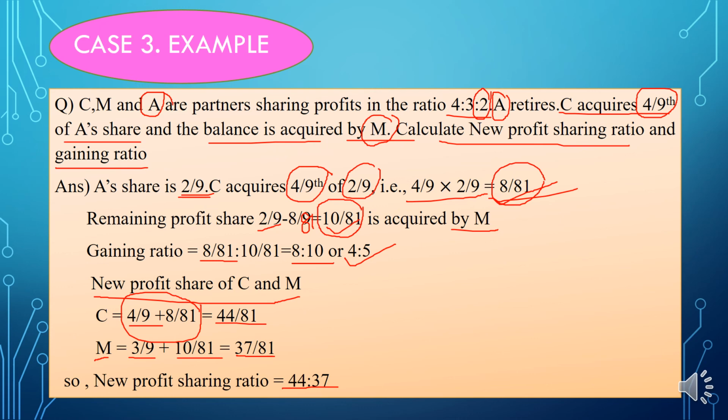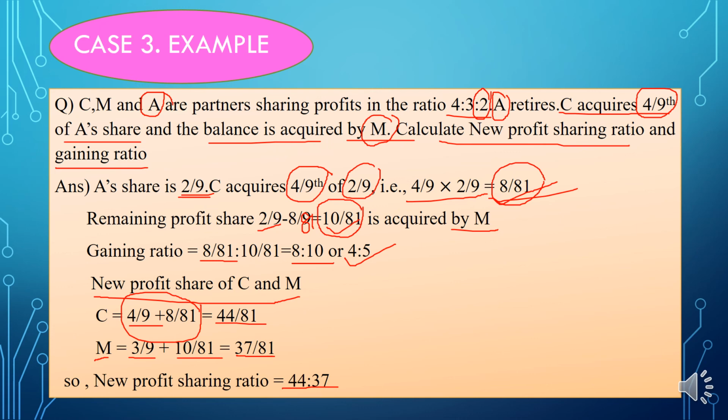So here, first you need to find out how much share C acquires from A, and the remaining share which is acquired by M, and after that you need to calculate the new profit sharing ratio of C and M, the existing partners.